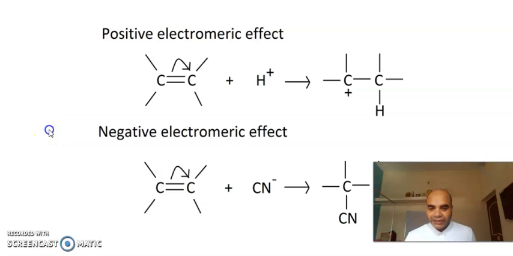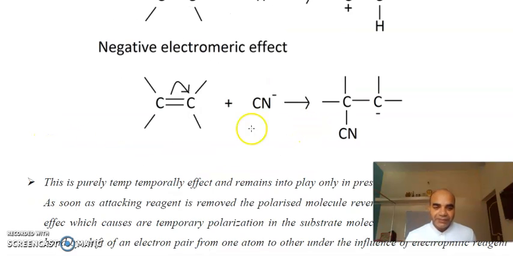And if a nucleophile is reacting, it will generate a negative charge. As you see here, the cyanide ion gives electrons to the electron deficient carbon, and this generates a formal negative charge on the carbon. This is known as the negative electromeric effect.